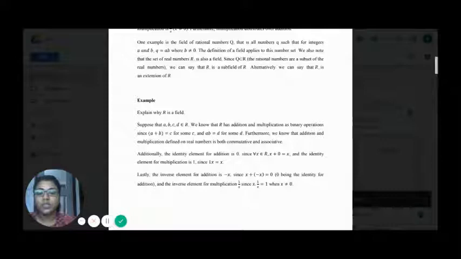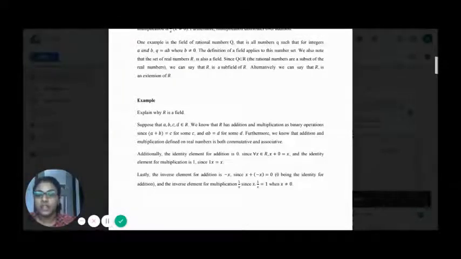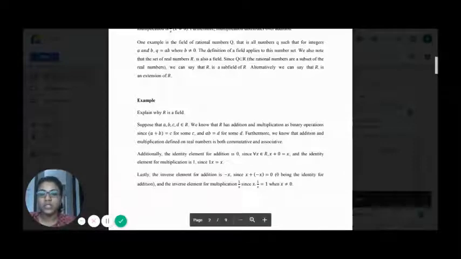Besides that, the identity element for addition is 0, since for all x element of R, which is real number, x plus 0 is equivalent to x, and the identity element for multiplication is 1, since 1x is equivalent to x. Lastly, the inverse element for addition is negative x, since x plus negative x is equivalent to 0, where 0 is the identity for the addition. And the inverse element for multiplication is 1 over x, since x times 1 over x is 1, where x is never equivalent to 0.